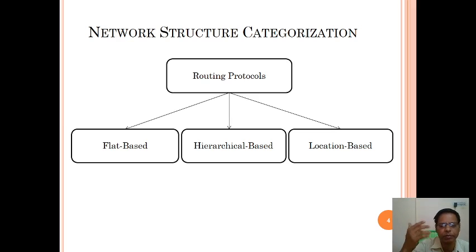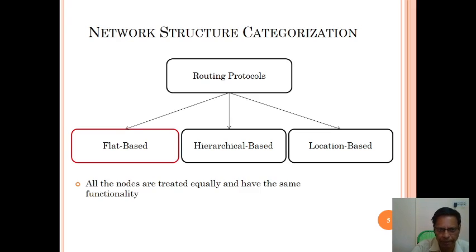In location based protocols, packets are transmitted based on the location.